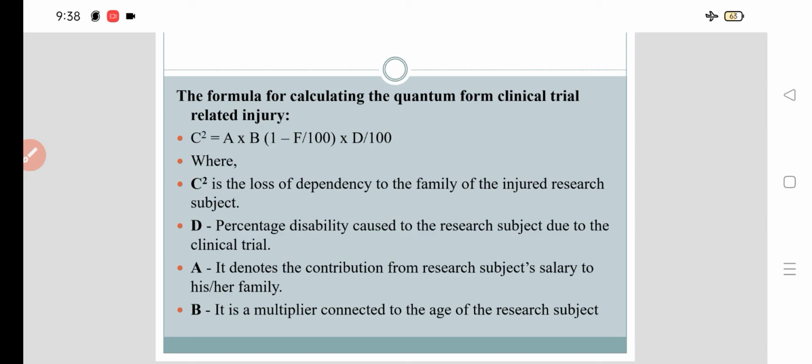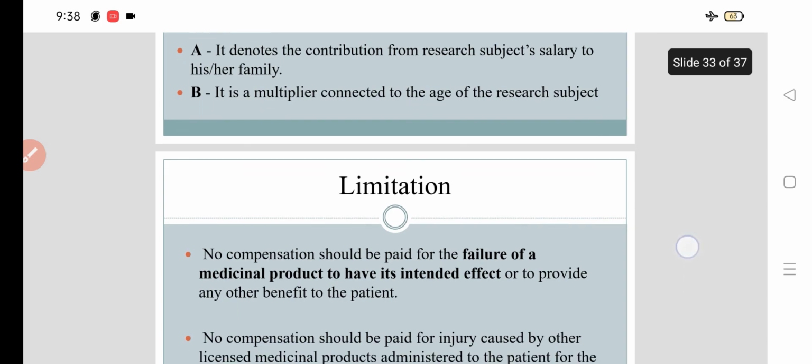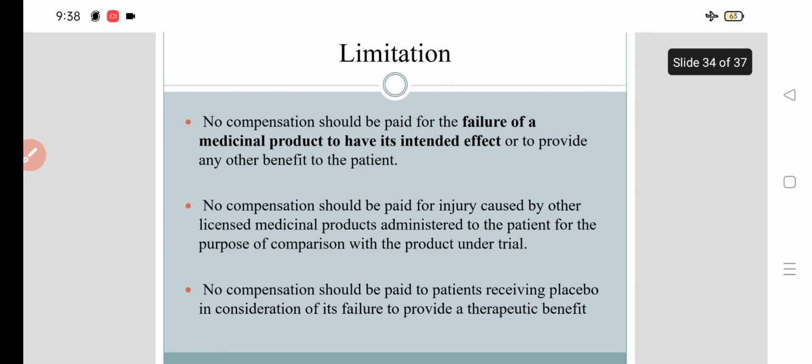D is the permanent disability, the percentage disability caused to the research subject due to the clinical trial. A denotes the contribution from the research subject's salary to his family. B is the multiplier connected to the age of the research subject. It is very difficult, but you should know the formulas for calculating the quantum of compensation.